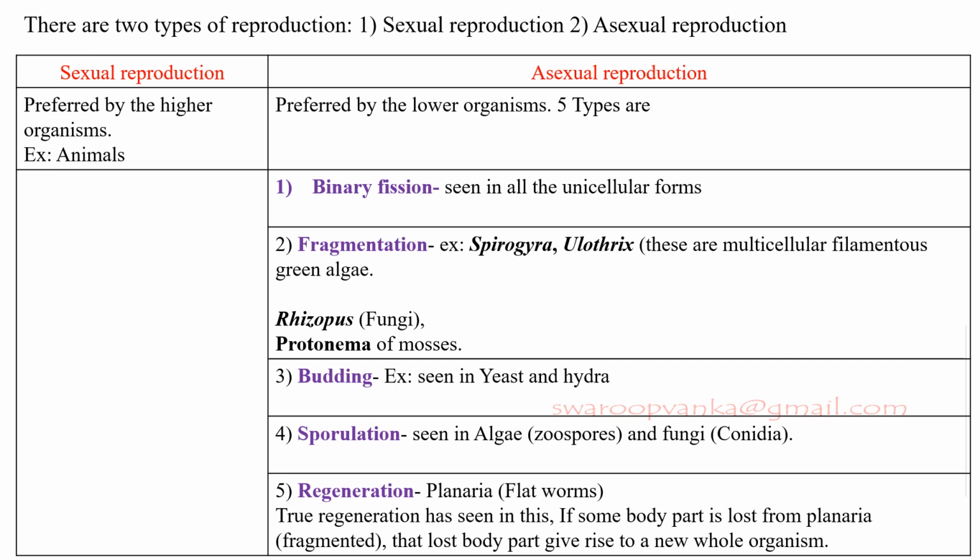And the third one is budding. Budding or blastogenesis is a type of asexual reproduction in which a new organism develops from an outgrowth or bud due to cell division at one particular site. For example, the small bulb-like projection coming out from the yeast cell is known as a bud.